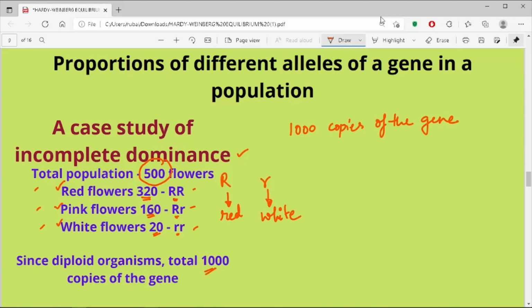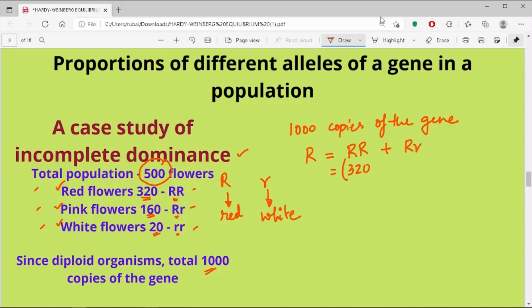Now the capital R allele is present in 2 forms: capital R capital R and capital R small r. Capital R is present in the homozygous dominant condition and it is also present in the heterozygous condition. So how many capital R should be present in the homozygous dominant condition?